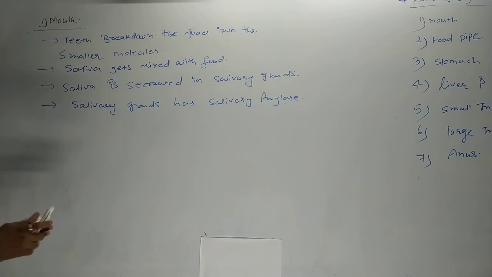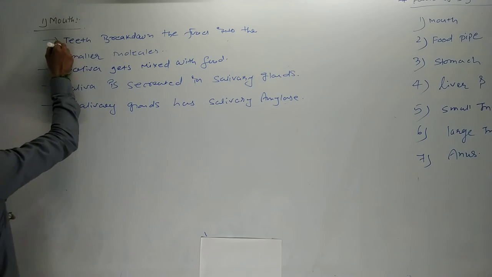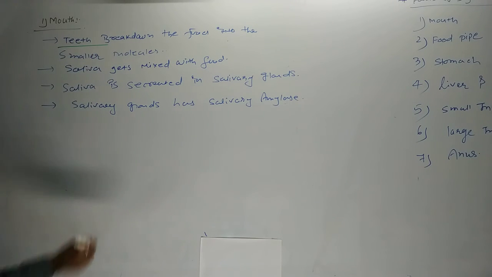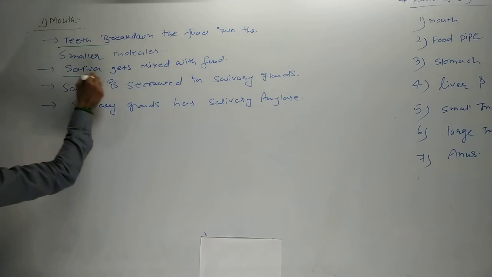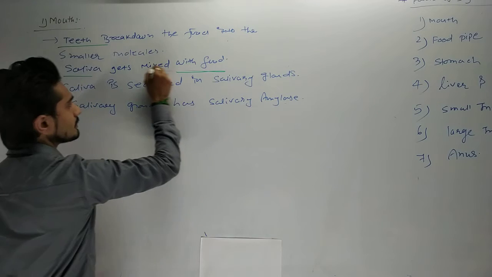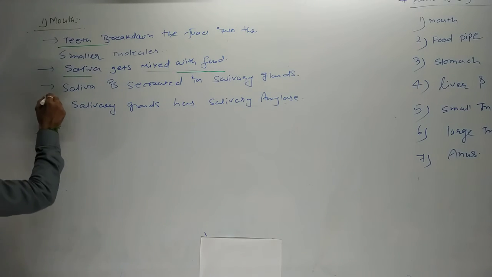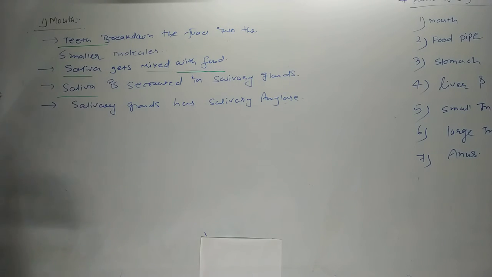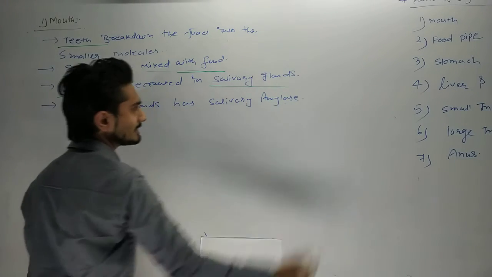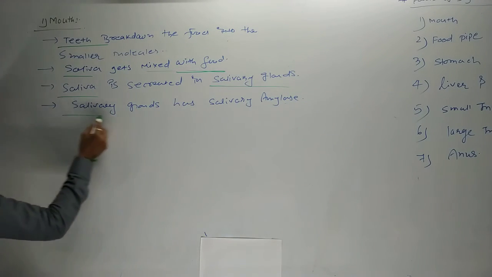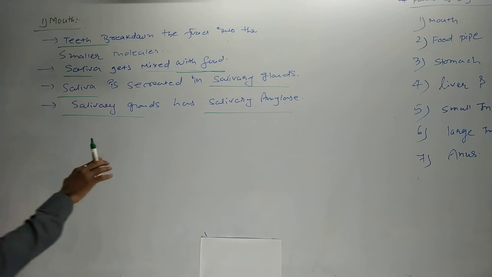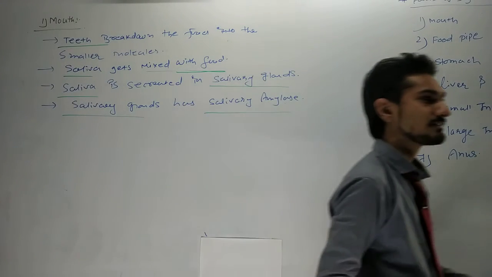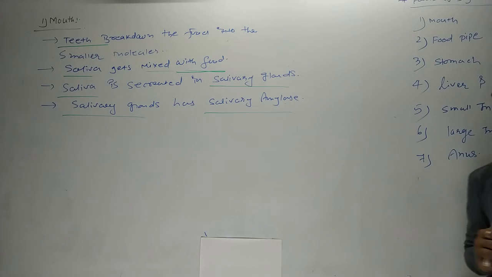These are the 4 points. Now I am going to highlight the points so far that you can memorize: the teeth break down the food into smaller molecules, and saliva gets mixed with the food. Afterwards, you can memorize where saliva is produced from. It is produced from the salivary glands, and salivary glands have salivary amylase. So you can make notes from that, and afterwards you can write it in the examination.